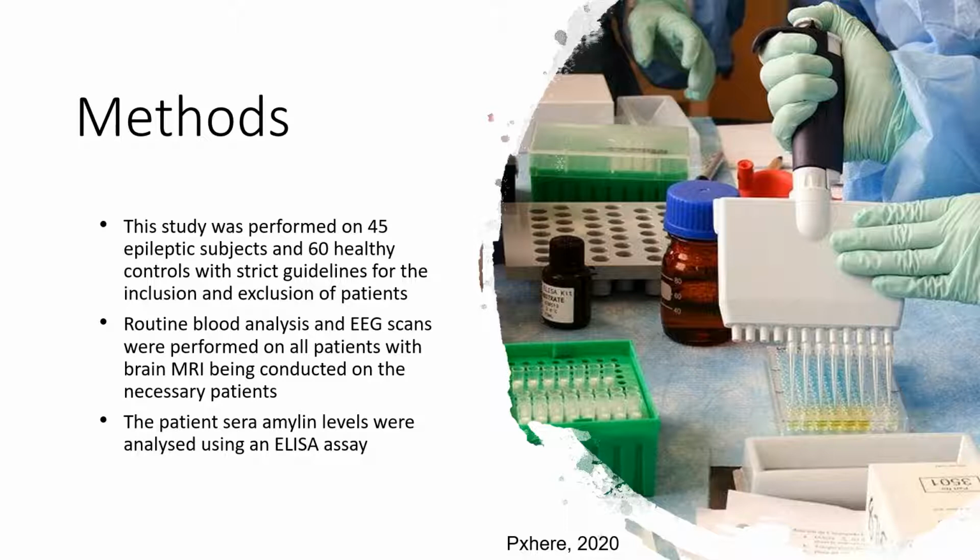In order to analyze the serum amylin levels from each patient, they collected 5 cc venous blood, isolated the sera, and stored it at 80 degrees Celsius. The patient's sera levels were then analyzed using an enzyme-linked immunosorbent assay.